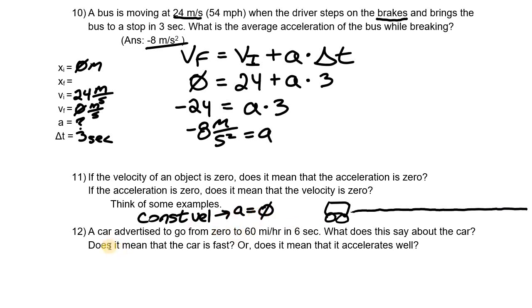How about this next one? A car is advertised to go from 0 to 60 miles an hour in 6 seconds. What does this say about the car? Does it mean that the car is fast? Or does it mean that it can accelerate well? Once again, acceleration talks about the change in velocity, being able to go from 0 miles an hour to 60 miles an hour in the time span of 6 seconds. It's telling you, hey, you know what? This car has really good acceleration.